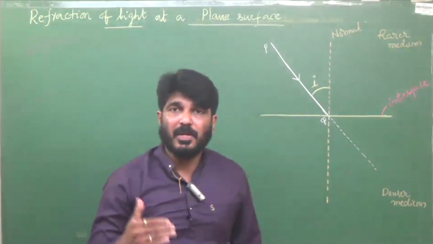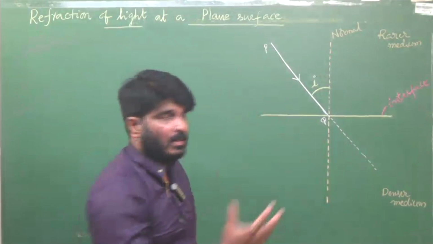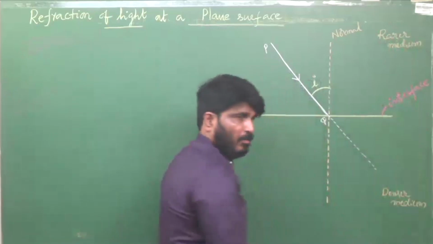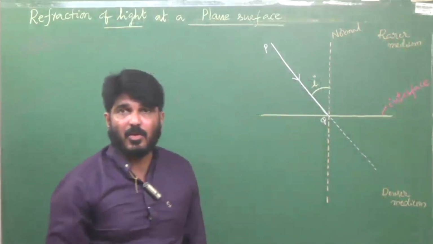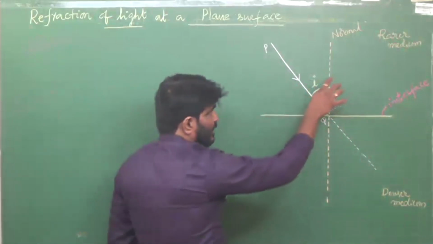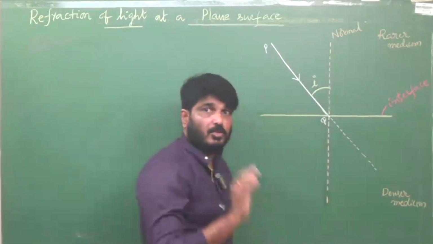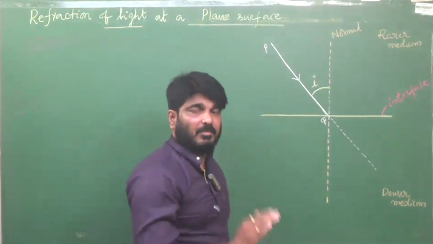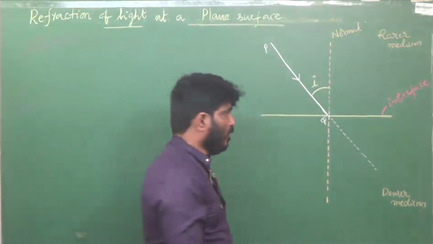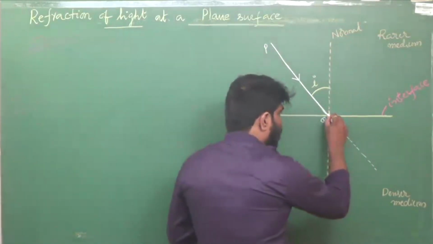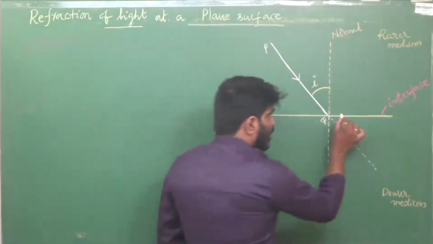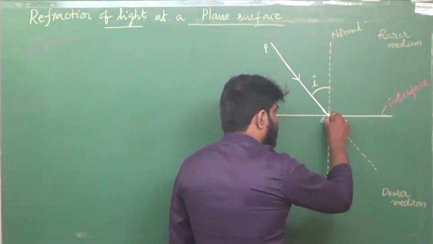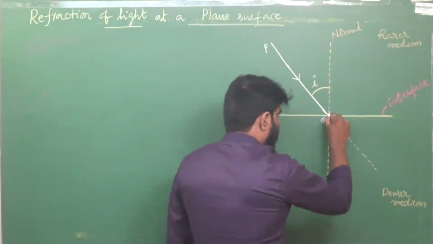Tell me where the speed of light is more, according to our discussion. We all know the speed of light is greater in the rarer medium. When light enters from a rarer medium to a denser medium, the speed changes. Because of that change in speed, the light ray bends at the interface. Since speed is decreasing, it bends. This is the normal. It bends towards the normal.